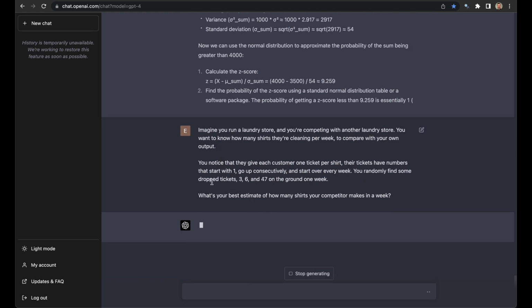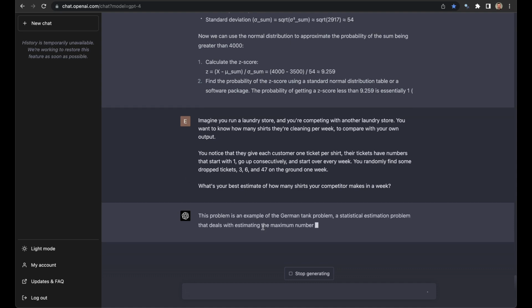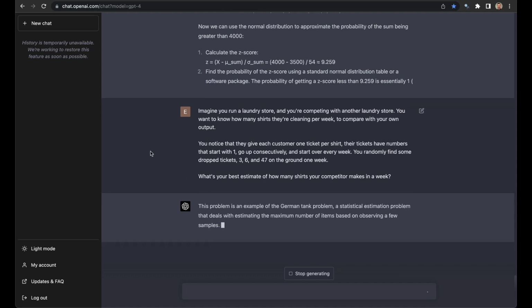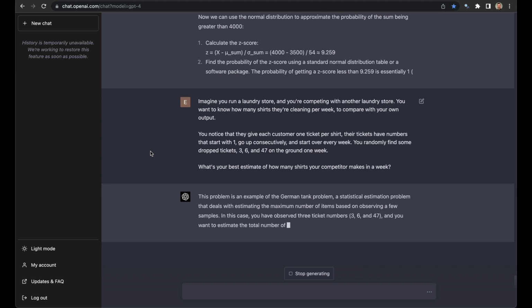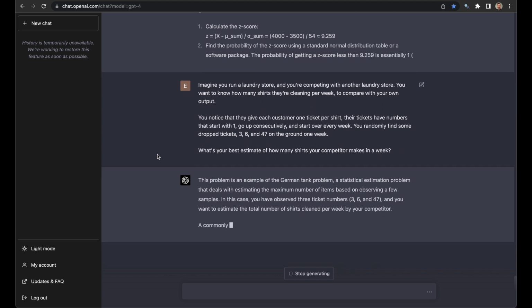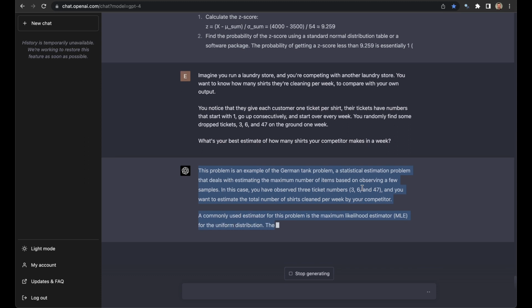Okay, so this is a variation of a classic stats problem called the German tank problem. Wow. And ChatGPT knows that? I wrote this example today. This isn't a reference to any book, any text on the internet. That's unbelievable. But I think it's wrong.